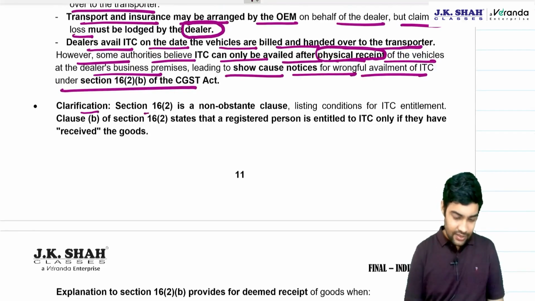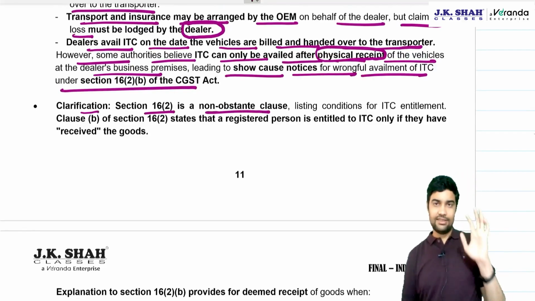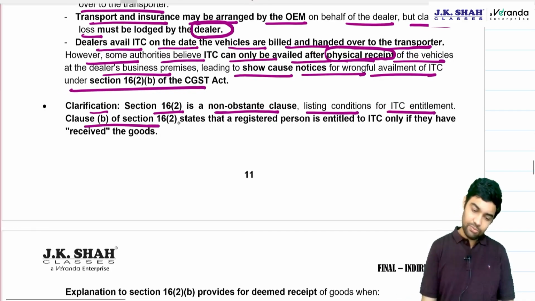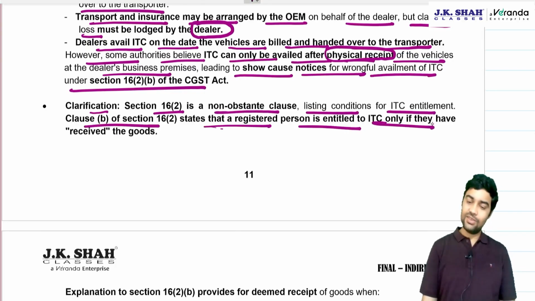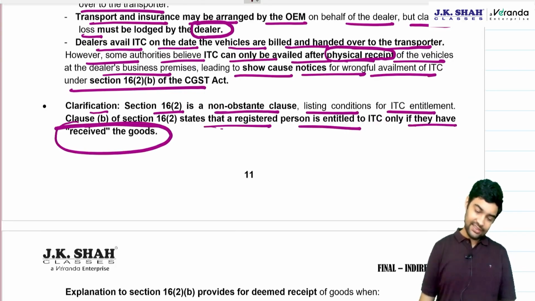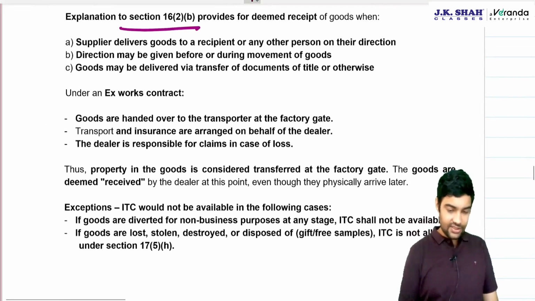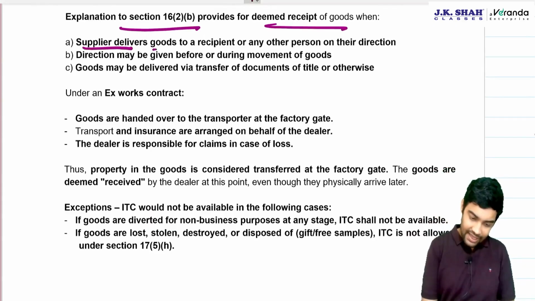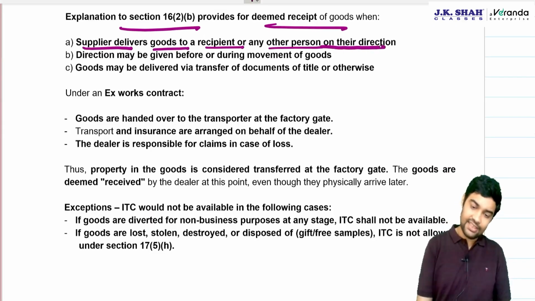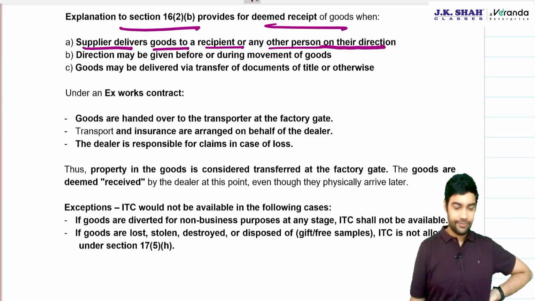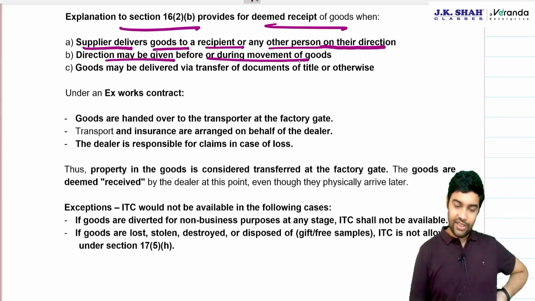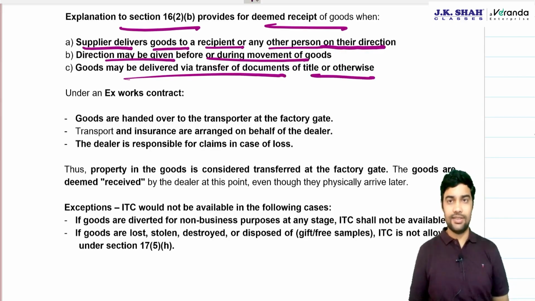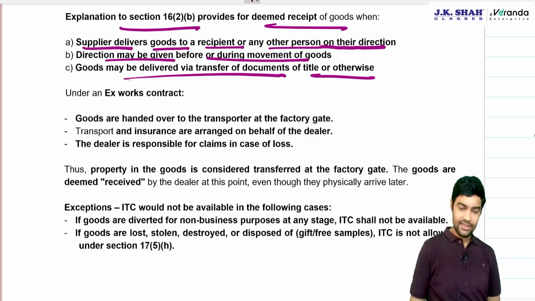Clarification. Section 16(2) starts with a non-obstante clause, notwithstanding, listing conditions for ITC availment. 16(2)(b) states that a registered person is entitled to take ITC only when the goods are received. Explanation to 16(2)(b) provides for deemed receipt of goods when the supplier delivers goods to the recipient or any other person on their direction. The direction may be given during or before movement. The goods are delivered by transfer of document of title or otherwise. There is a concept of deemed receipt.